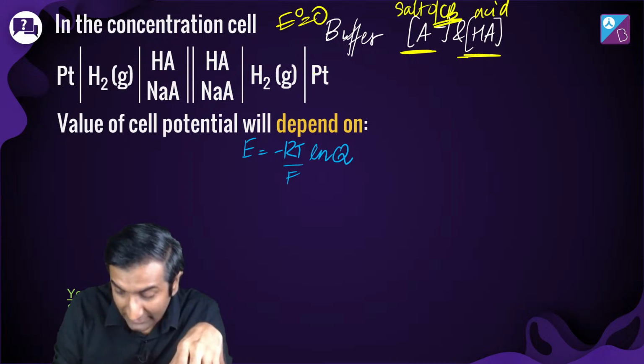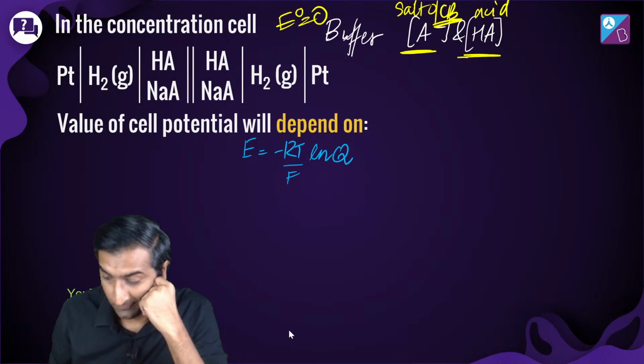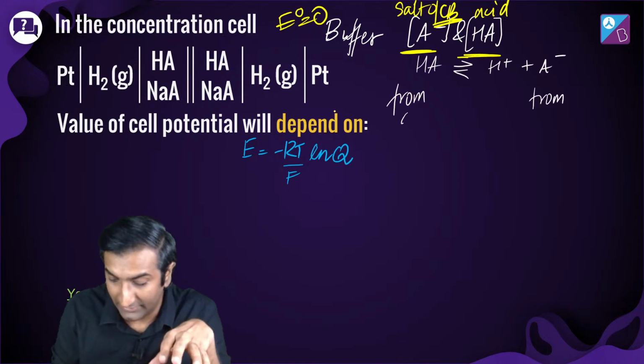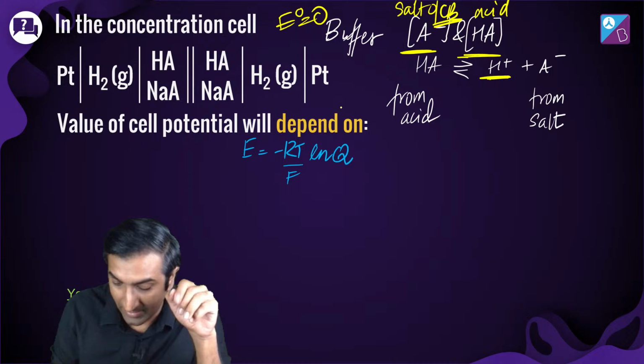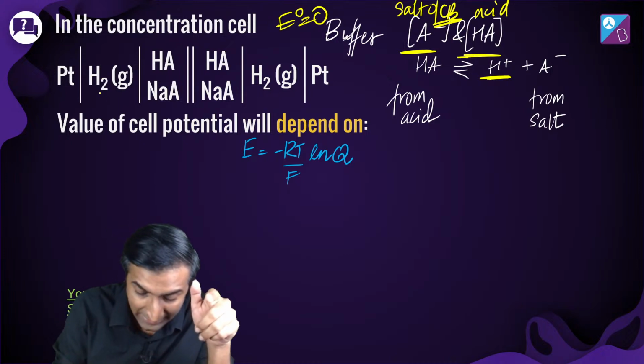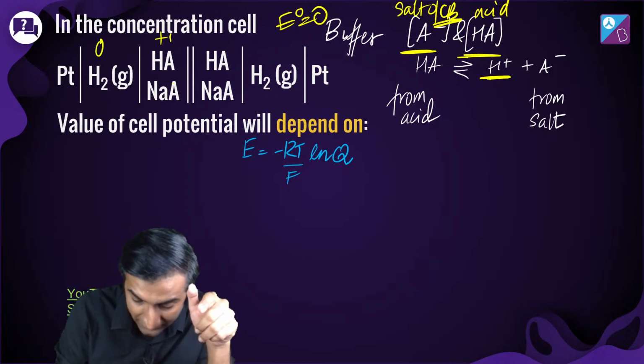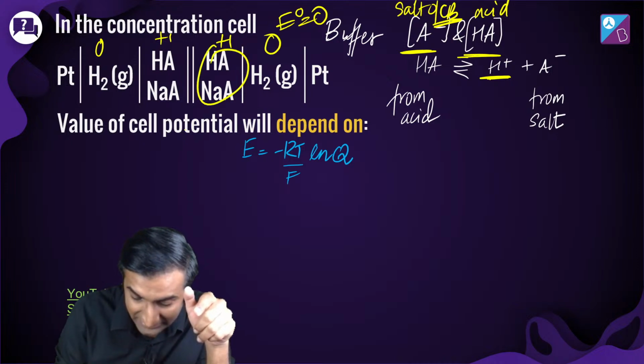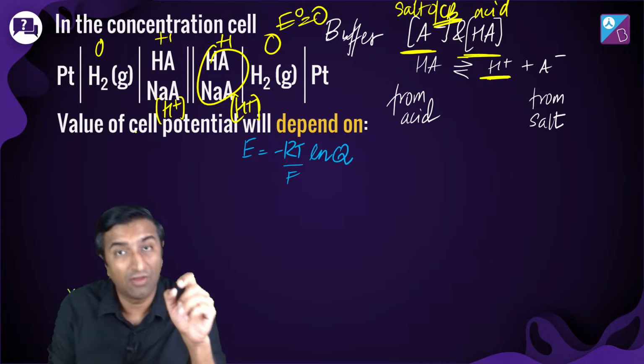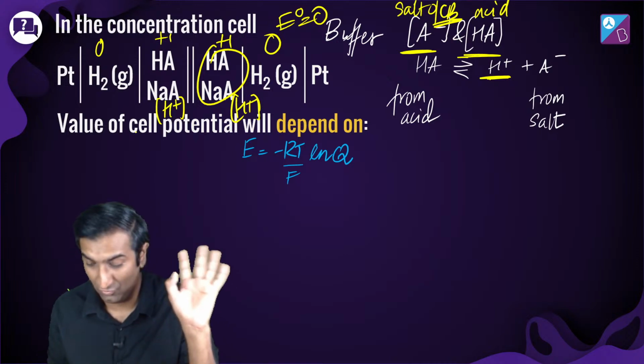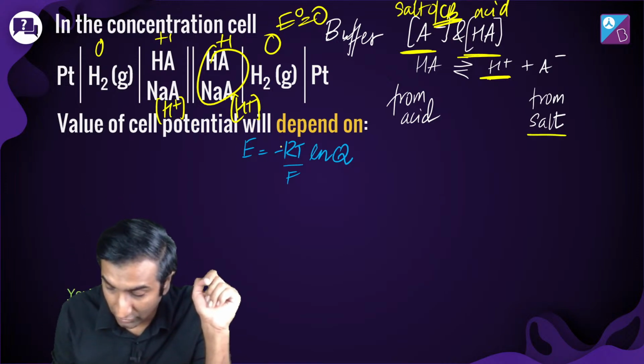You follow that, right? Salt of conjugate base and acid. कैसे होगा buffer? You get this whole business, right? ये आया तुम्हारा H plus ion concentration, which is the main thing, right? H2 0 to plus 1 to 0. This is just saying there is some H plus ion concentration. ये buffer का क्या मतलब है? कि कुछ H plus ion concentration is being maintained. Okay, that's all that is saying. ये आता है salt से, आता है acid से.